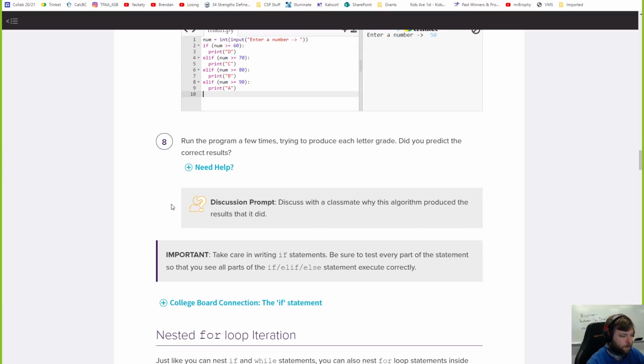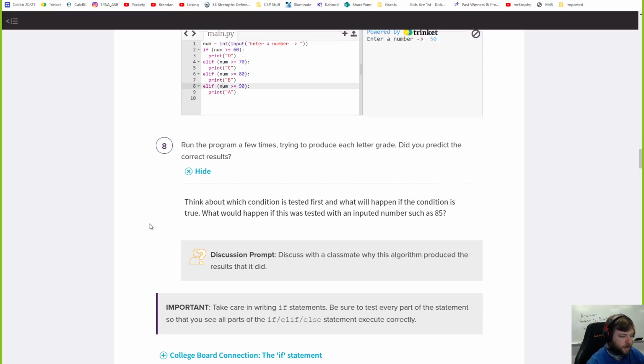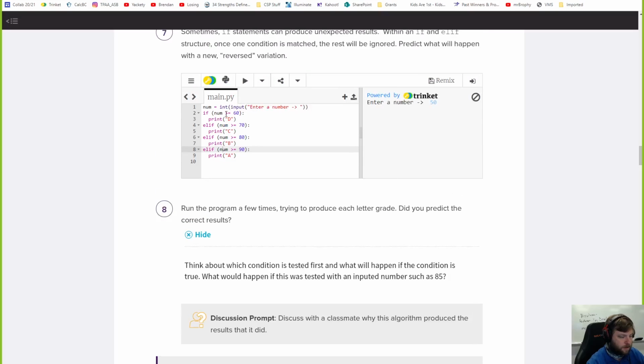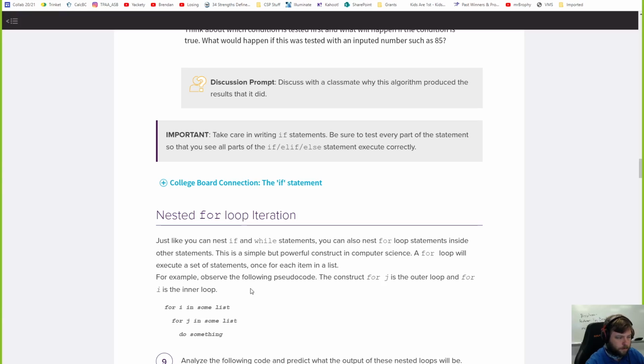Run the program a few times, try to produce each letter grade. I can't produce these other three as I'm going through that. Not possible. Everything's going to be D, because if this one's true, these are all true. So that's one thing when you write if statements. Take care, remember that it does that order, the top one first, and so on. If you're not careful, you just kind of throw things in there randomly, you might not get the behavior you expect. Now, there's other things we could do to fix that.